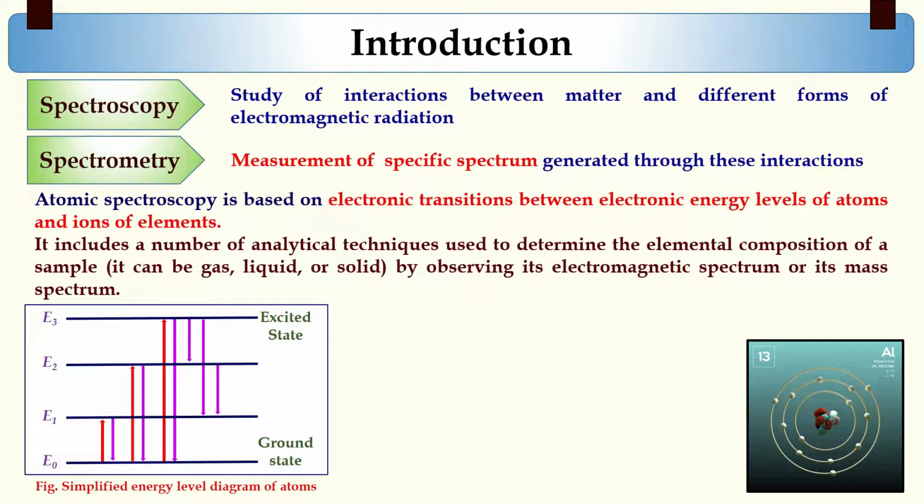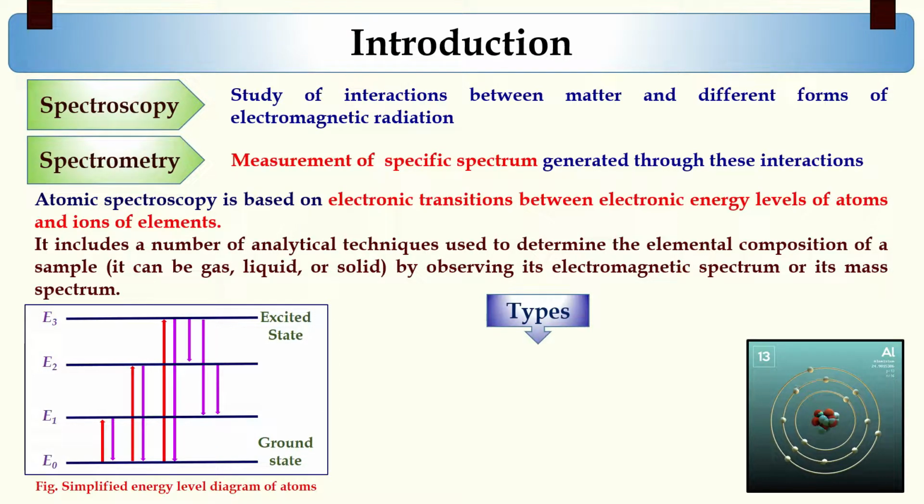It includes a number of analytical techniques used to determine the elemental composition of a sample, that may be solid, liquid or gas, by observing their electromagnetic spectrum or mass spectrum.